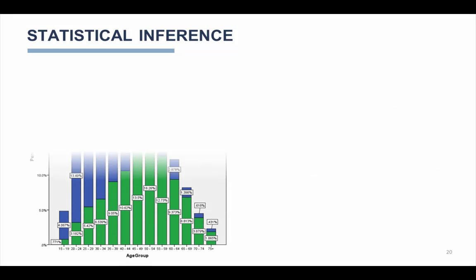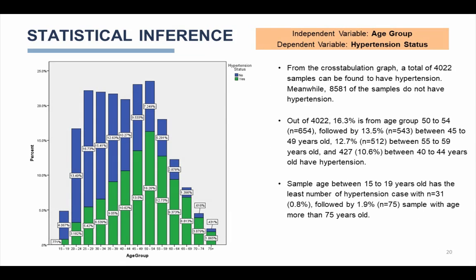Independent variable continued. From this cross-tabulation graph, a total of 4,222 samples can be found to have hypertension. Meanwhile, 8,581 of the samples do not have hypertension.